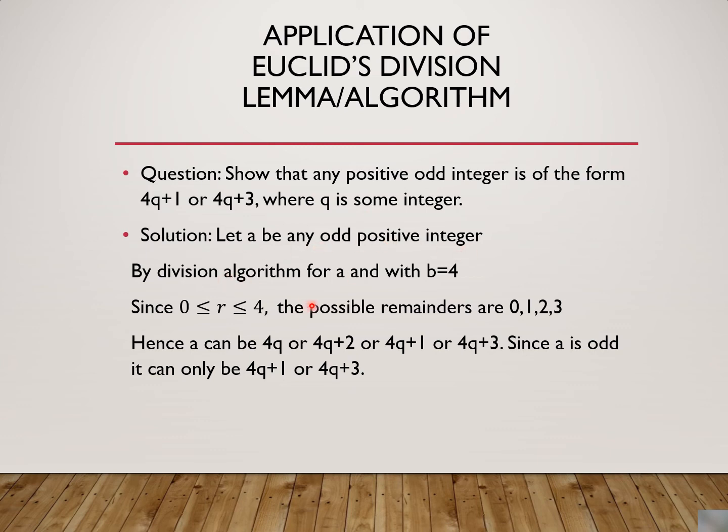By division algorithm for a and b equal to 4, since the remainder has to be greater than or equal to 0 and less than 4, the possible remainders could only be 0, 1, 2 and 3. So here a could be 4q, 4q plus 1, 4q plus 2 or 4q plus 3. Now since a is odd, it can only be 4q plus 1 or 4q plus 3. Right? That is the case.